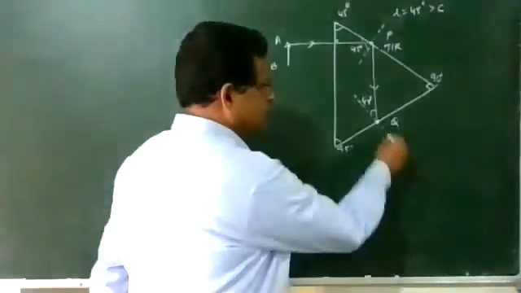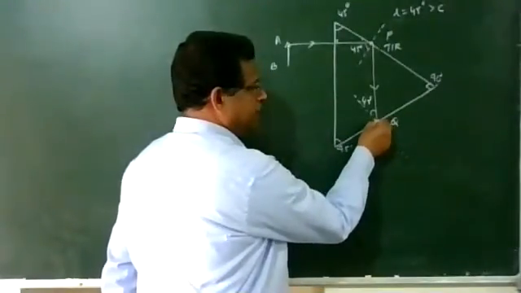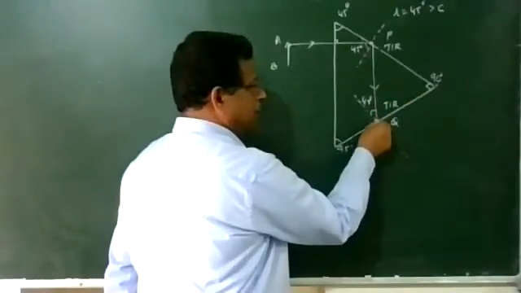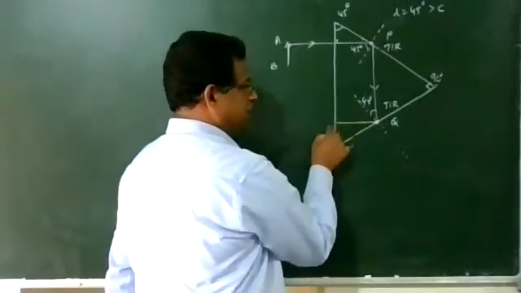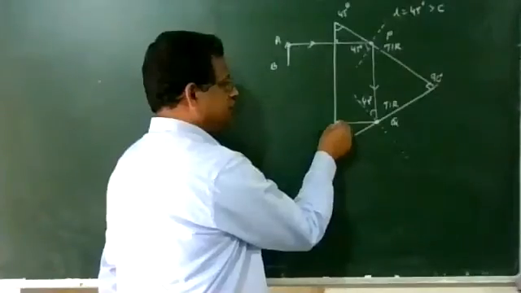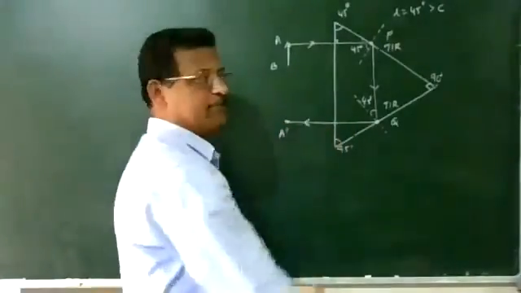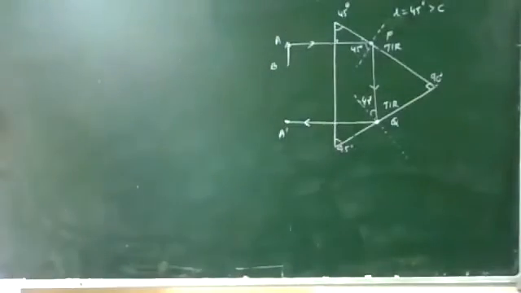Therefore, it undergoes one more TIR. The second TIR takes place at the point Q, and after reflection it comes out straight. So the first ray comes here, at this point, and that is the edge.